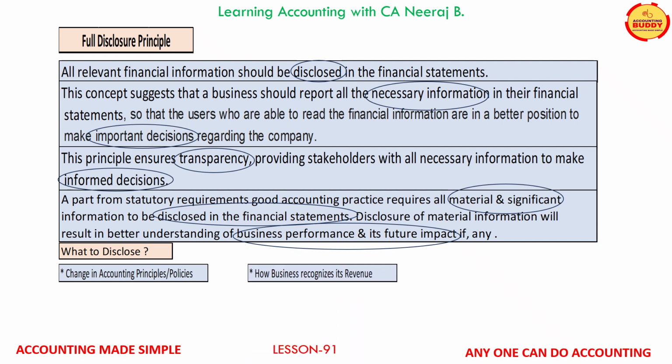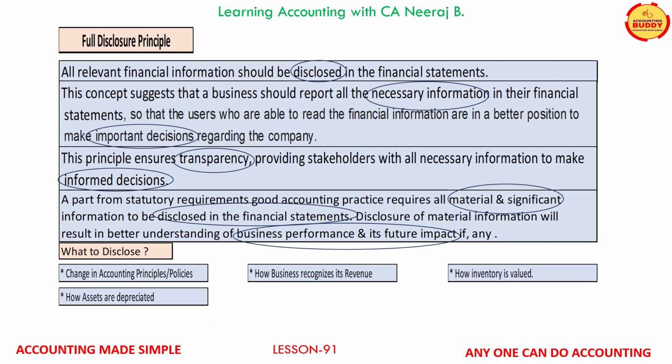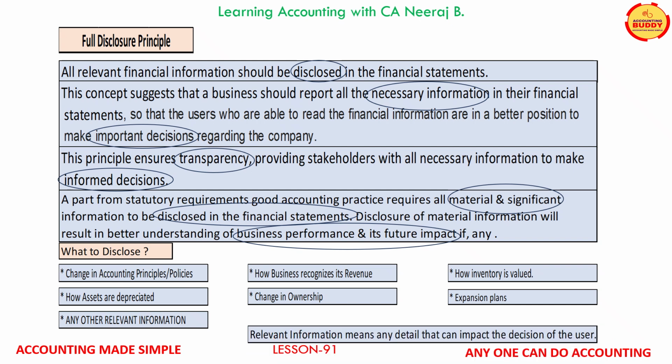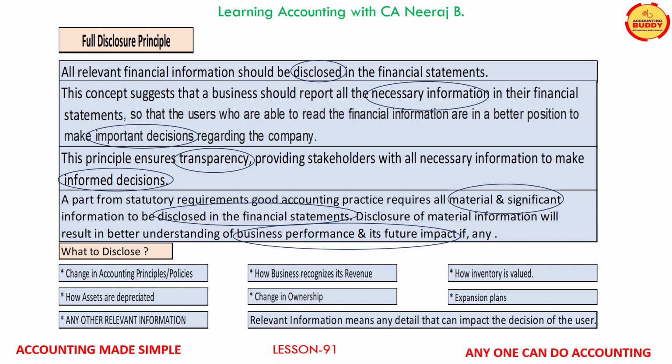Another example could be how the business is recognizing its revenue. Next is how inventory is valued, or how the assets are depreciated, or if there is any change in the ownership, or what are the plans for the expansion of the business, or any other relevant information. Any information that can impact the decision of the user is a relevant information.